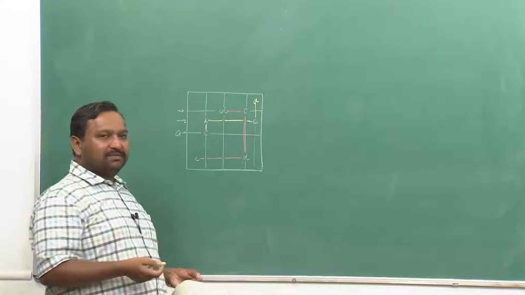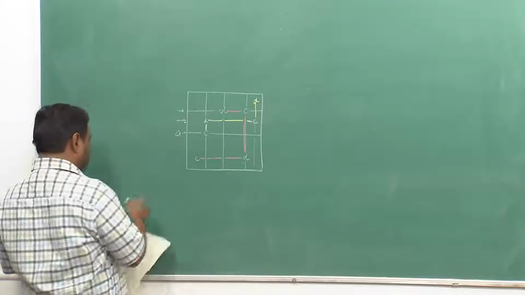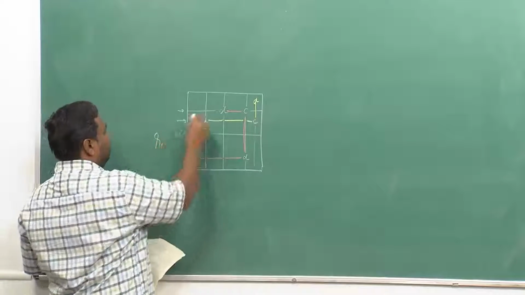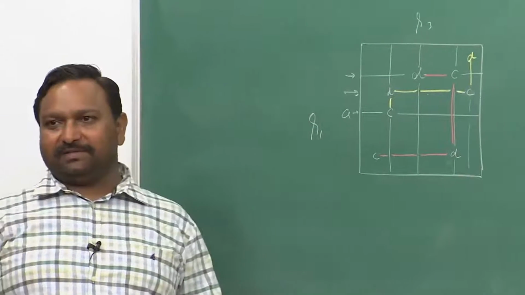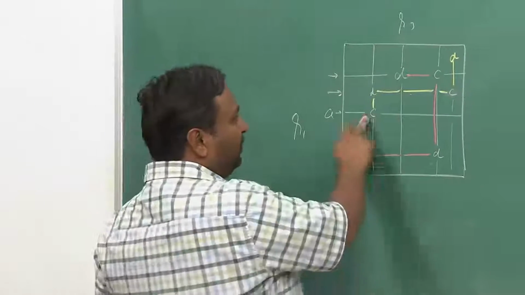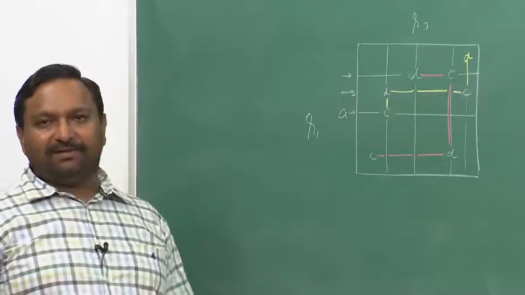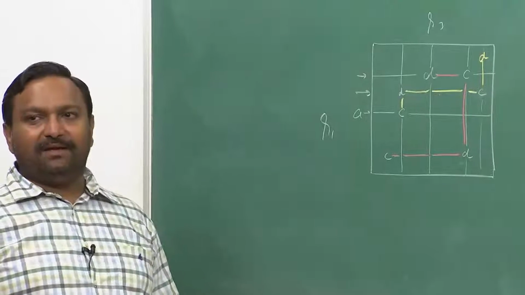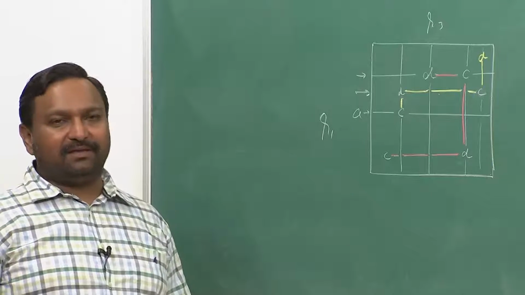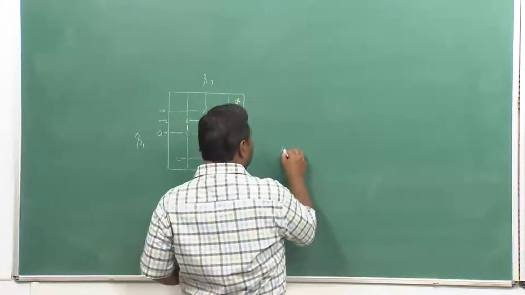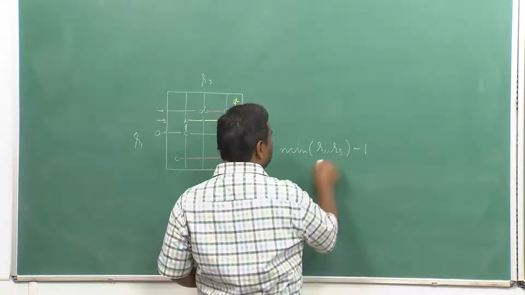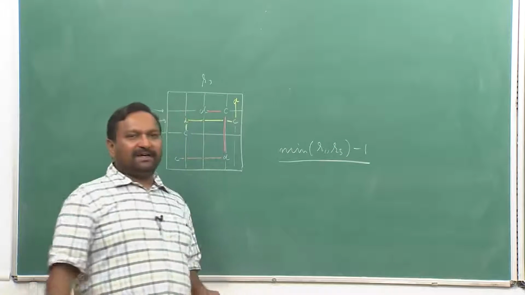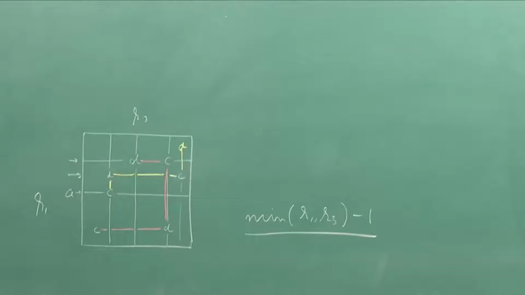So, whichever is the minimum of R1 and R3, whichever is minimum of these two, that will get exhausted first, and one row and one column we are excluding in the beginning itself, they actually correspond to A and B. So, in worst case you will be requiring a minimum of R1, R3 minus 1 rearrangements for setting up of the connection in the closed network. So, this is what Paull's theorem is all about.